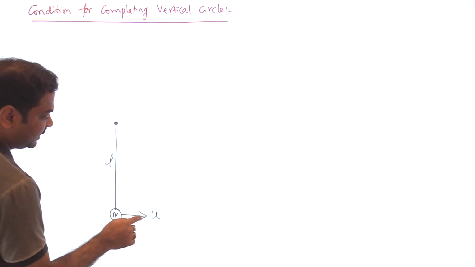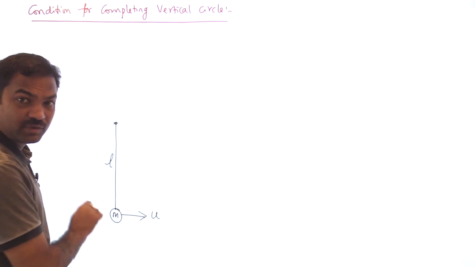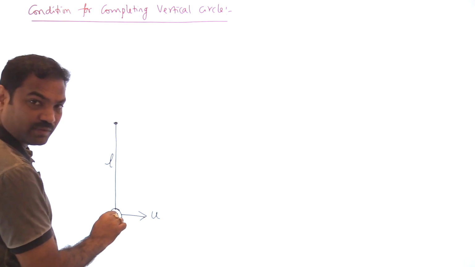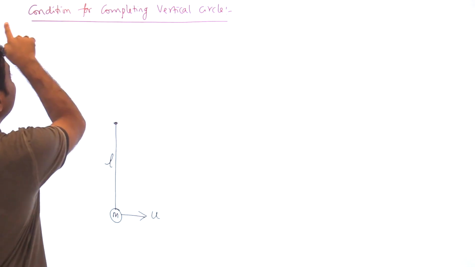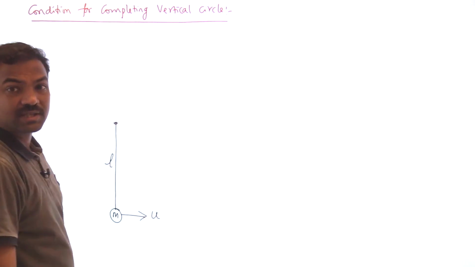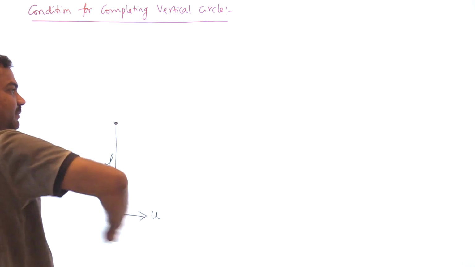So then what happens? It can oscillate according to the u value. If the u value is very small, it will oscillate. If the u value is a little more, it will go to some place and leave the circular path. But the condition for completing the vertical circle, what does it mean? It has to rotate in a complete circle.